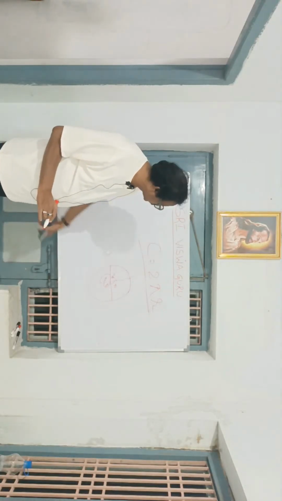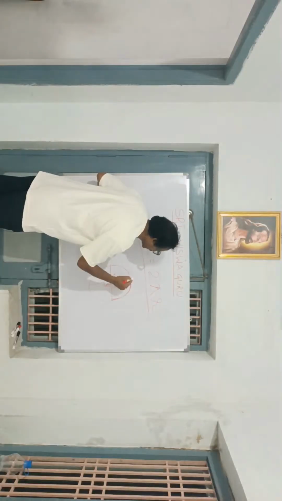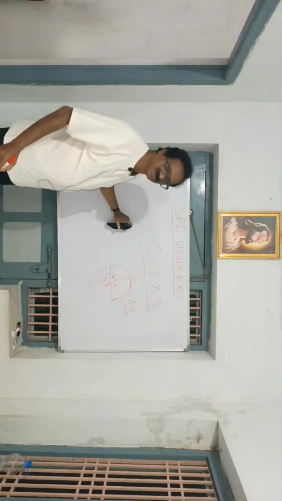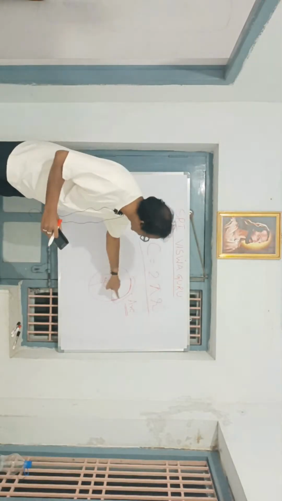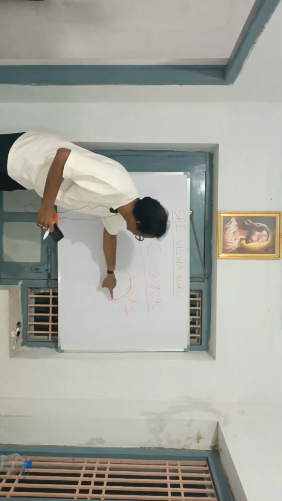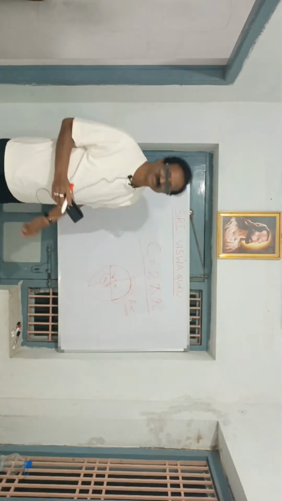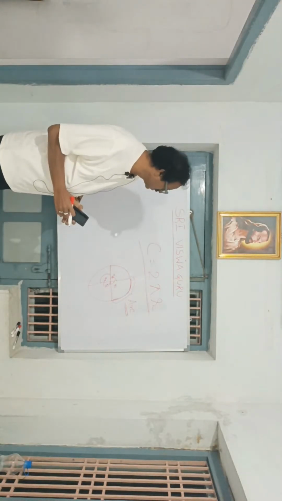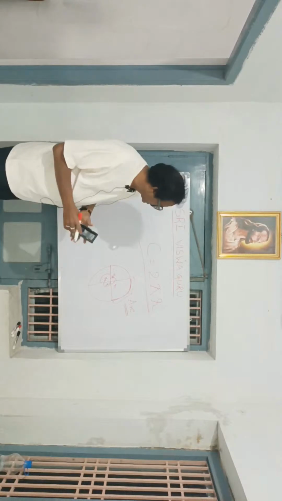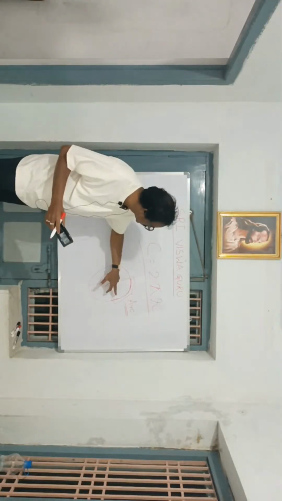Now we go through another aspect in the circle. This part is known as an arc. This segment, from this point to this point, is known as an arc. Arc of a circle. What is the arc of a circle?